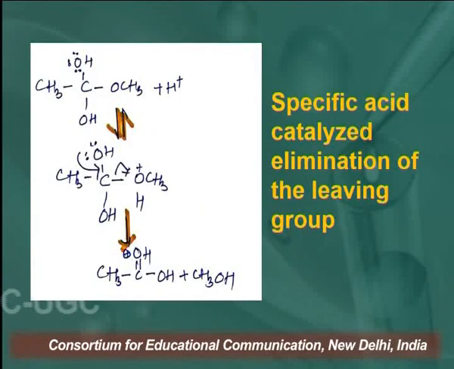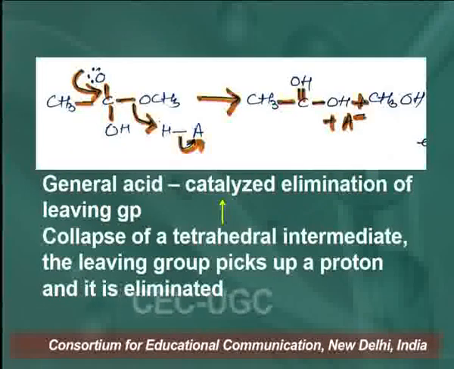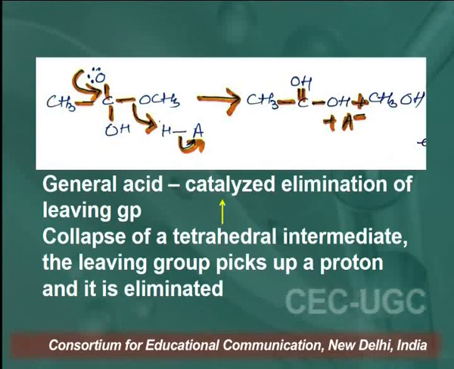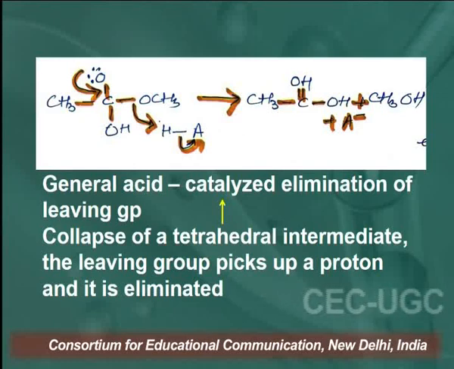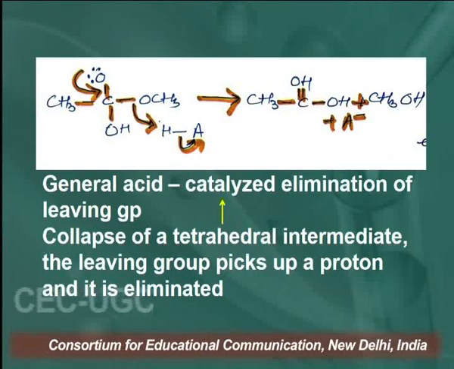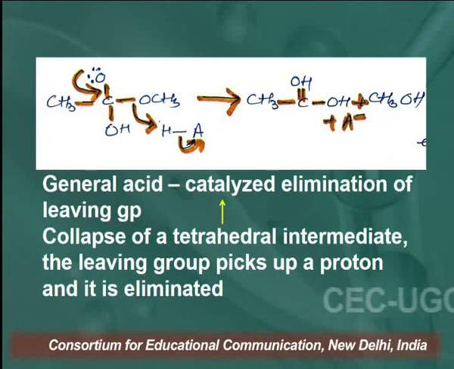So this is another example of specific acid catalyzed elimination of a leaving group. These are the different steps when using an acid catalyst. Now, a general acid catalyzed elimination takes place. How does the leaving group get eliminated here? On collapse of the tetrahedral intermediate, the leaving group picks up a proton and is quickly eliminated from the reaction. So it is a general acid catalyzed elimination of a leaving group.